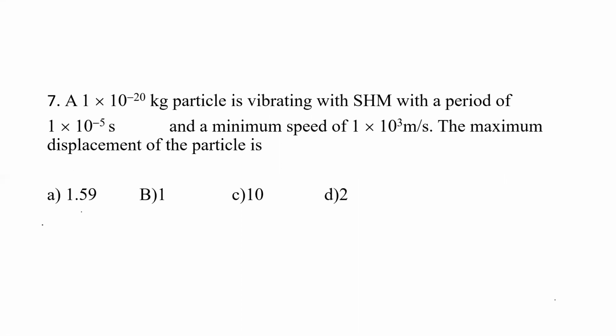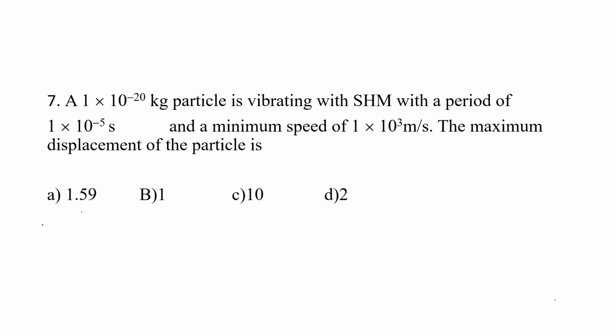So in terms of amplitude and angular speed, we have the equation for maximum displacement for the particle. Maximum displacement is nothing but what? It is called amplitude.